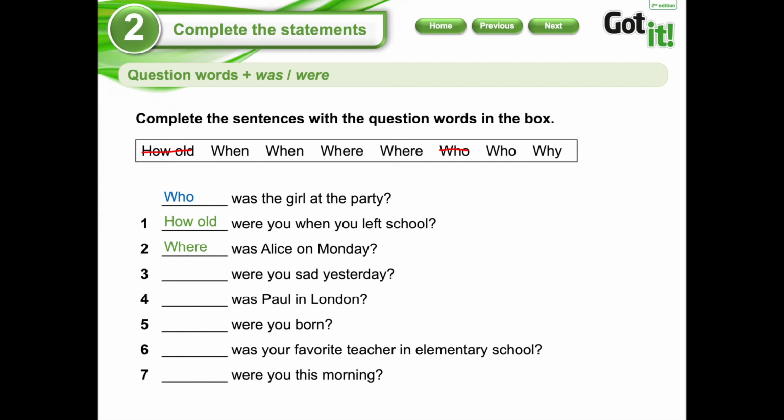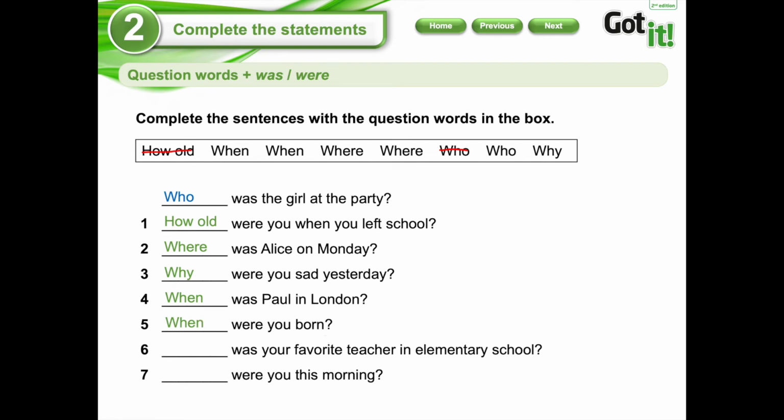Let's go with number 3. Were you sad yesterday? Why were you sad yesterday? ¿Por qué estabas triste ayer? Number 4. Was Paul in London? When was Paul in London? Number 5. Were you born? Keyword. Acá tienen una pista clave. Born. When?